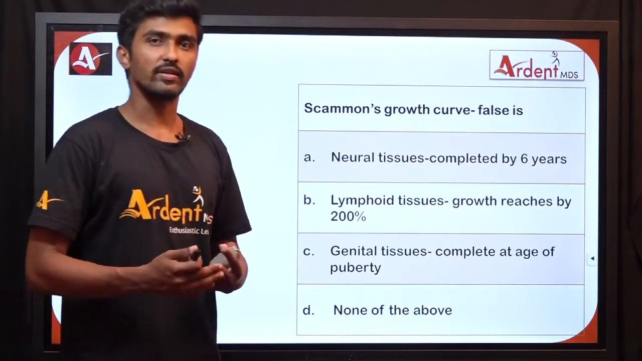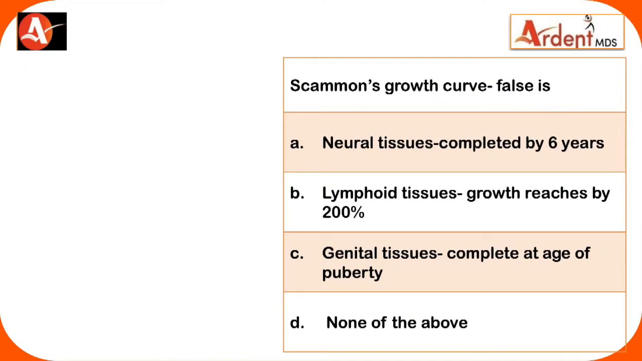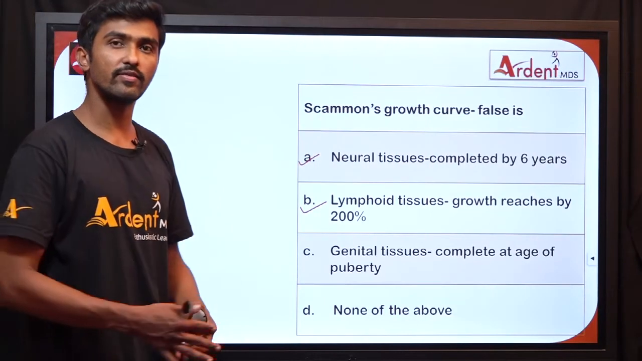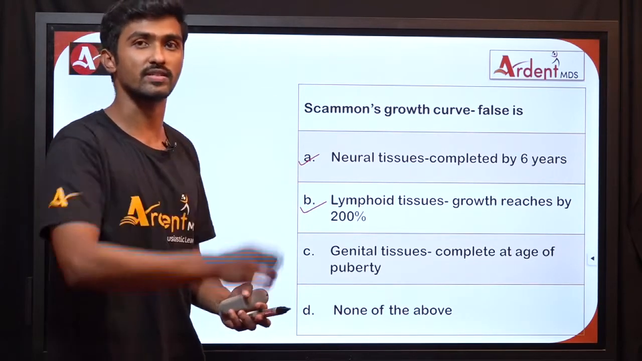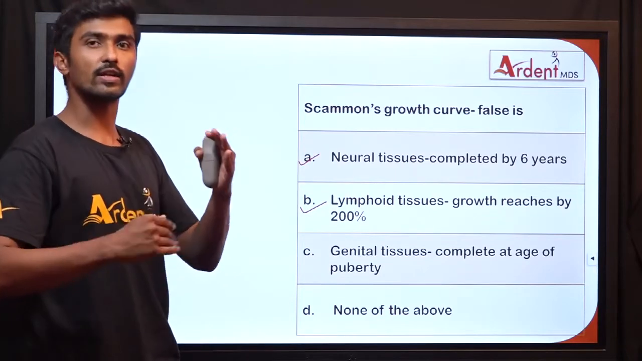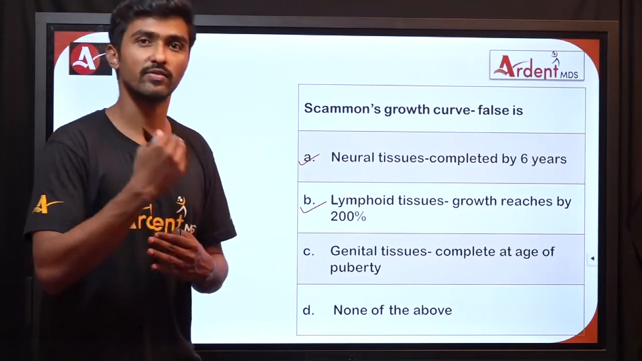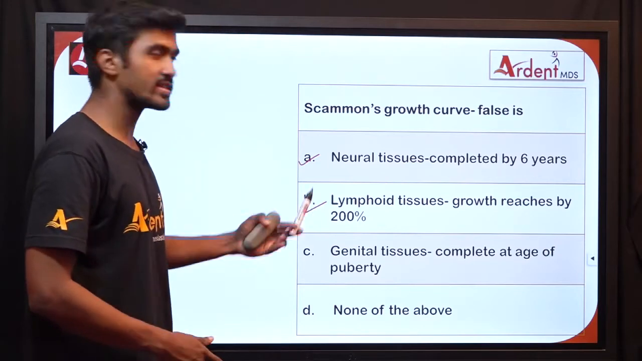Now let us see some review questions regarding Scammon's growth curve. What is false in the statement of Scammon's growth curve? The neural tissues are completed by 6 years. Yes, neural tissue deals with the growth and development of the brain, which gets completed at the age of 6 to 7 years, when it attains adult size. So this is right. Lymphoid tissue growth reaches 200%. Yes, during early or late childhood, the lymphoid organs attain a bigger size at a very early stage, up to 200%, because these organs are very important to counteract infections and for defense mechanisms. So this is also a right statement.